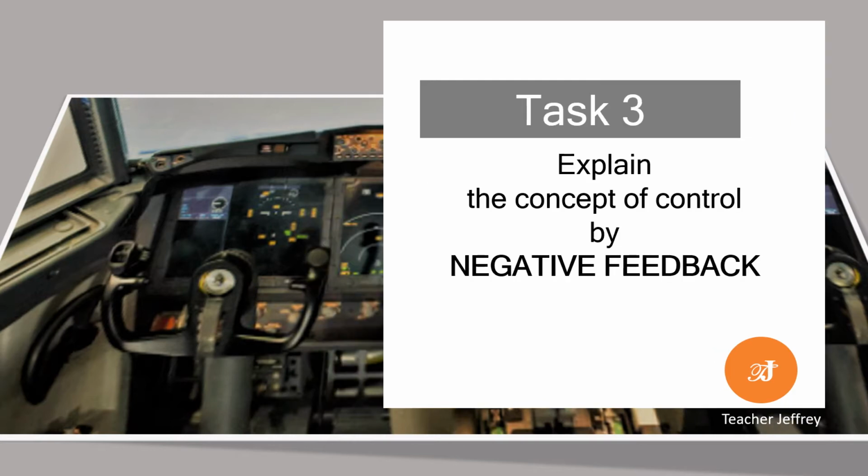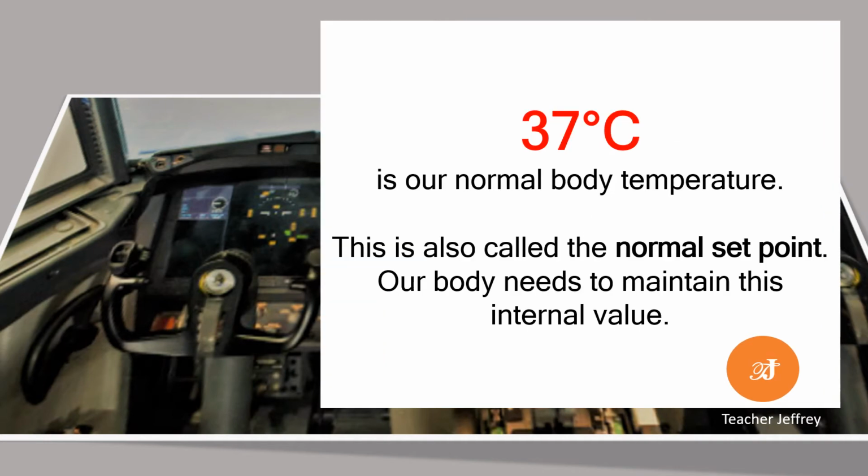Task 3. Explain the concept of control by negative feedback. We will start with the 37 degrees Celsius as the normal body temperature. This is also called the normal set point. Our body needs to maintain this in its internal environment.